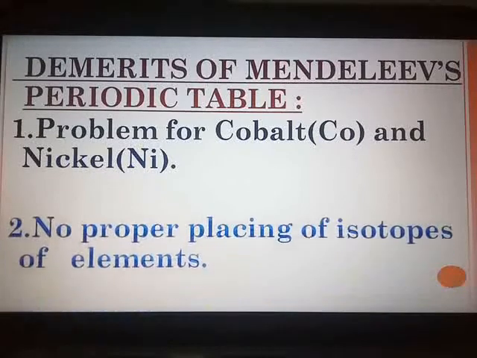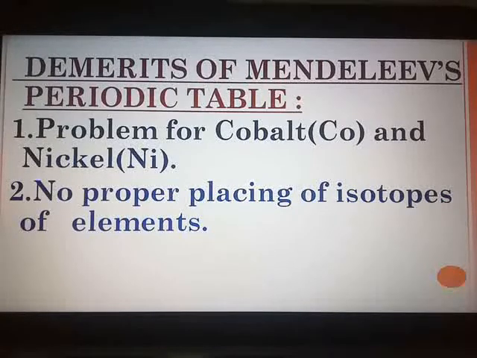Next was the problem with isotopes, no proper placing of isotopes of elements. Now isotopes were discovered a long time after Mendeleev put forth the periodic table, and you all know that isotopes have the same chemical properties but different atomic masses. They are the atoms of the same elements having different atomic masses, and hence a challenge was posed ahead of Mendeleev as to where to place them in his periodic table.